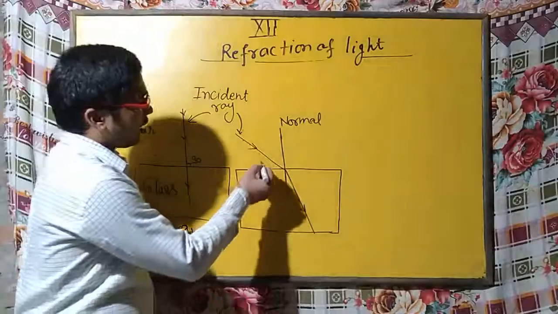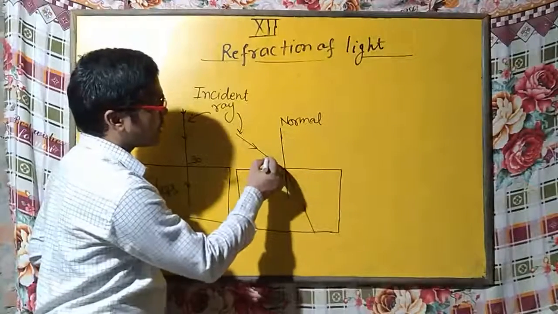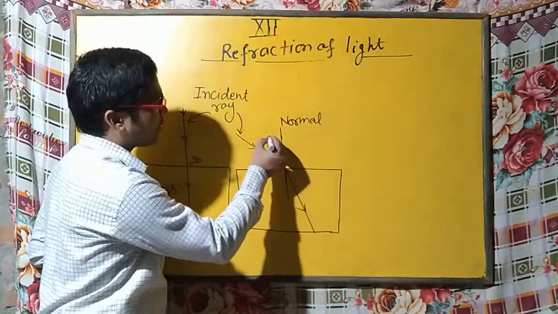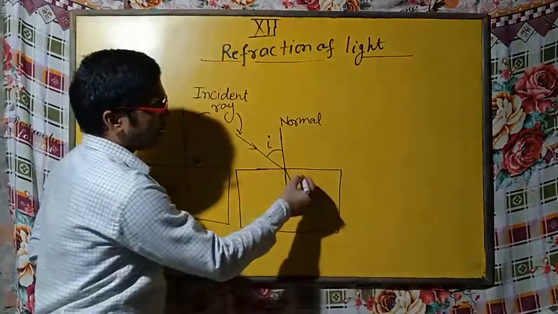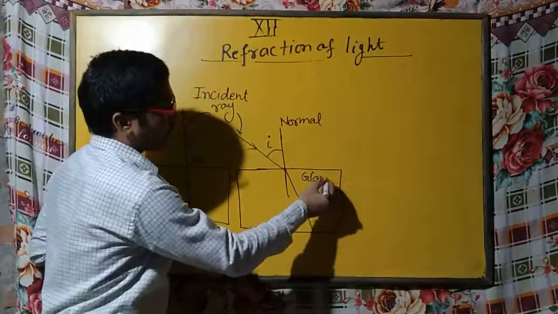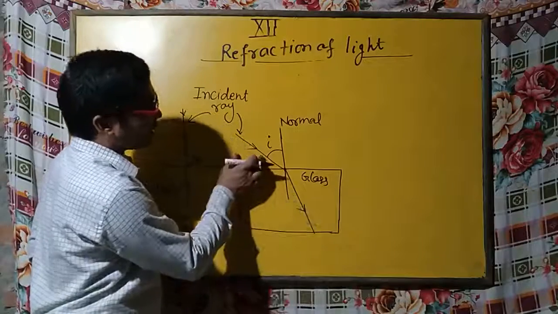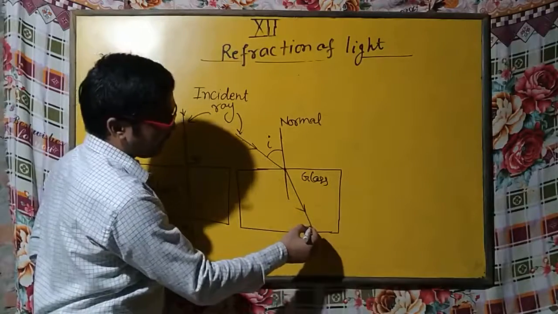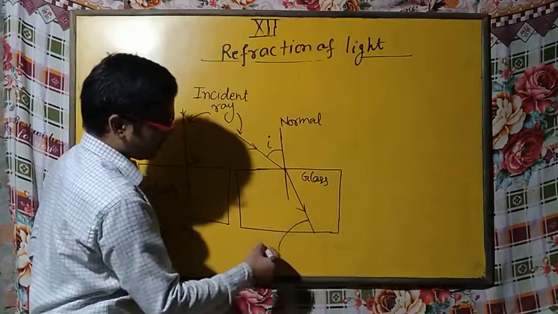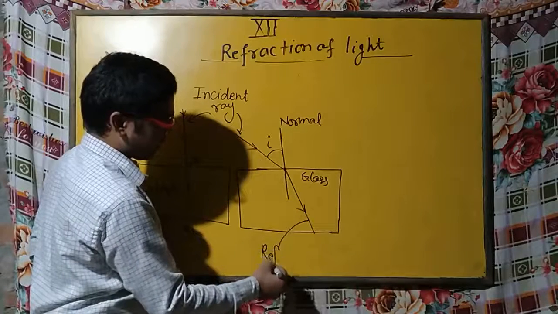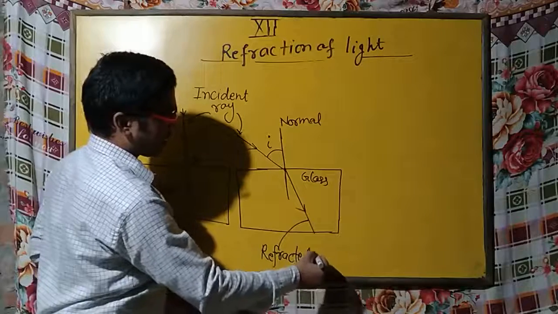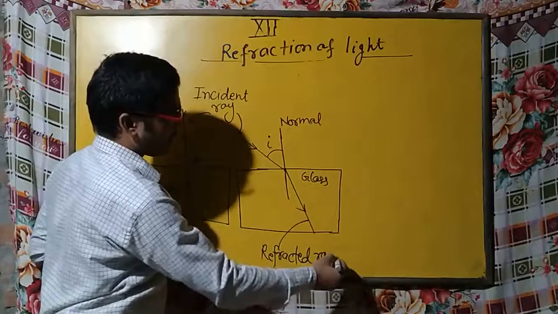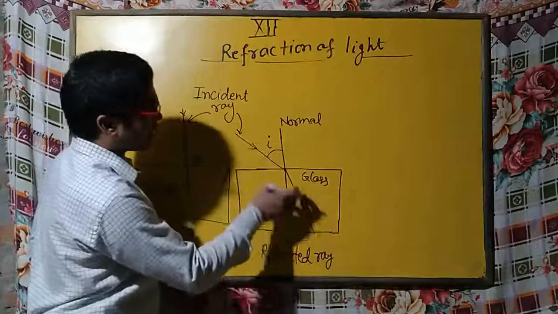Now the angle of the incident ray with the normal is known as the angle of incidence and is denoted by angle i. The ray which deviated from its original path is known as the refracted ray. So this ray is known as the refracted ray, and the phenomenon is known as refraction.